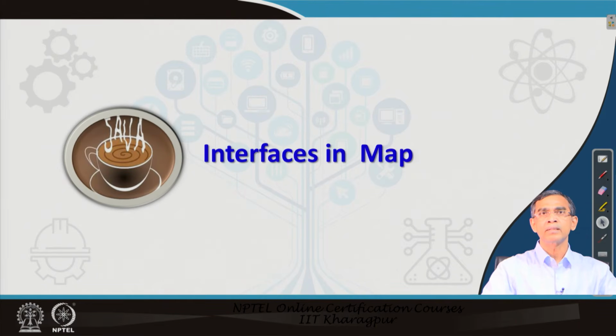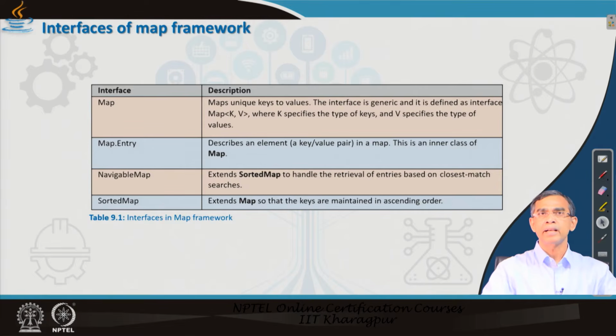Now, we will have a quick round of the different interfaces that are there. First of all, Map is basically the parent of all the interfaces belonging to this map framework, and it facilitates many methods which are useful to manipulate any map collection. Now, Map.Entry is also an inner class of Map, and it basically decides how an element is represented. An element in the map framework, you can remember, is basically a key-value pair, unlike in a collection where it is only the value or object; here it is a key and object pair in a map.